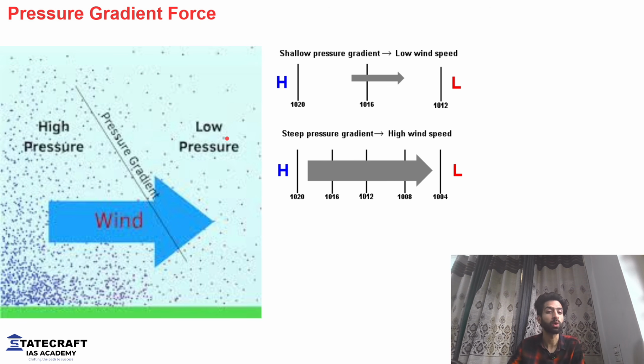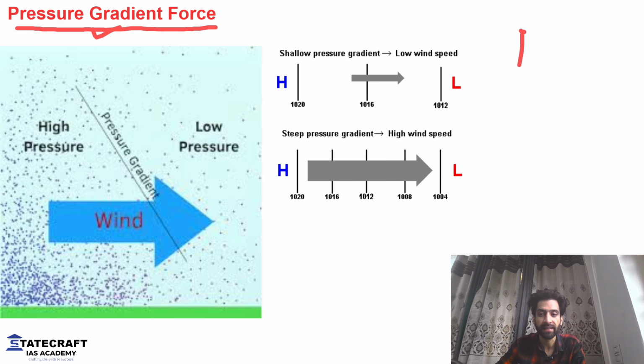First and foremost, we talk of pressure gradient force. As the word here is gradient, what is the meaning of gradient? Gradient basically is difference. It's talking of difference between two things. So there is a gradient that's formed. How? Let me give you a very simple example first. Let's say we have a place like this where we have a slope. This is a ground with a slope. If we drop water here, what's going to happen?